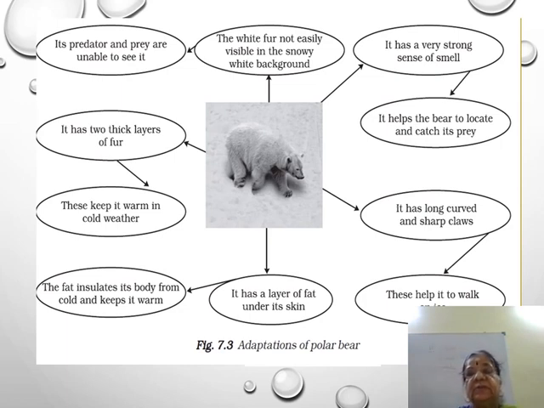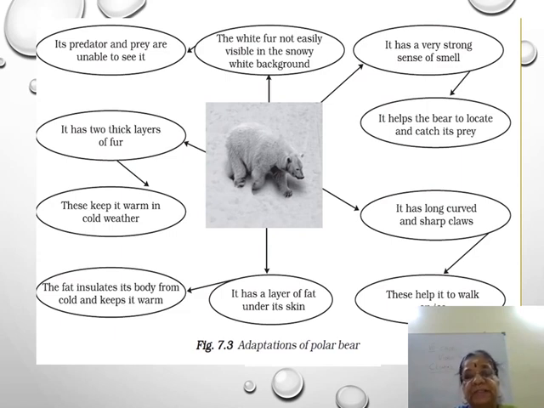Okay, the next one, it has a very strong sense of smell. Polar bear has a very strong sense of smell. It helps the bear to locate and catch its prey. So first, 2 thick layers of fur, and it is white in color.